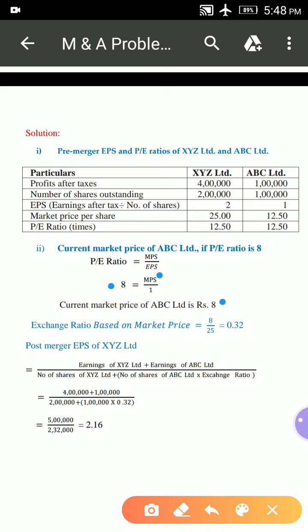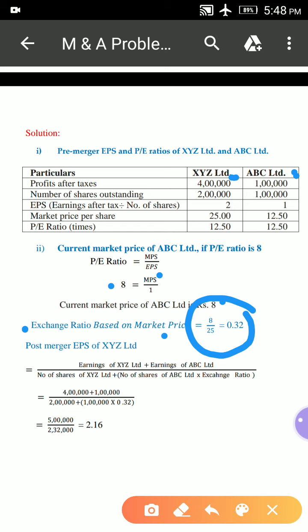Next, the exchange ratio based on market price. It is calculated using the formula: market price of target company divided by market price of acquiring company. Here the target company is ABC Limited, the acquiring company is XYZ Limited.